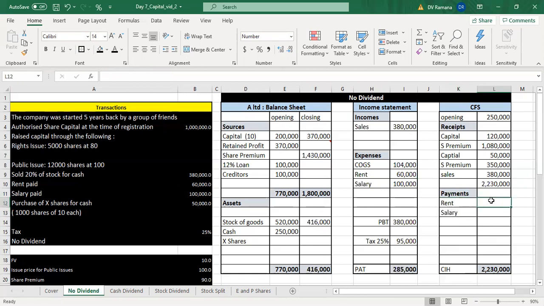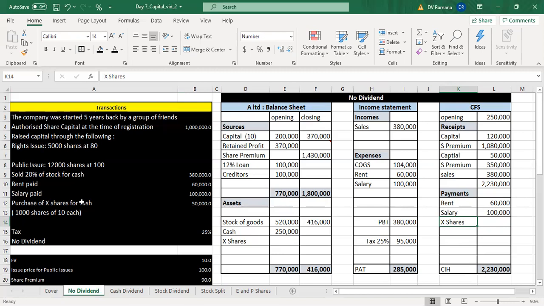So there is no liability on account of rent, and no liability on account of salary. Expense paid is an outflow of cash. Expense not paid would have been a liability, but in this case, it has been paid. Purchase X shares. The company purchased X shares.